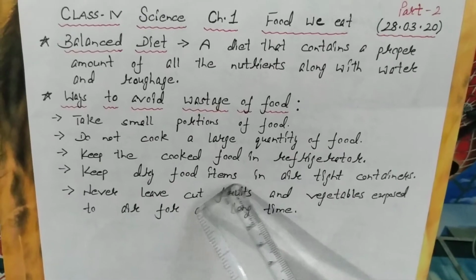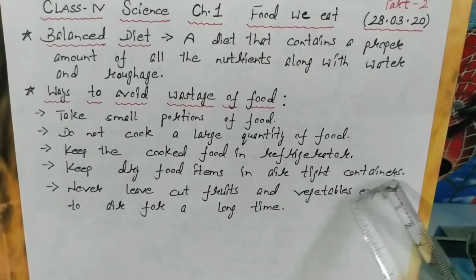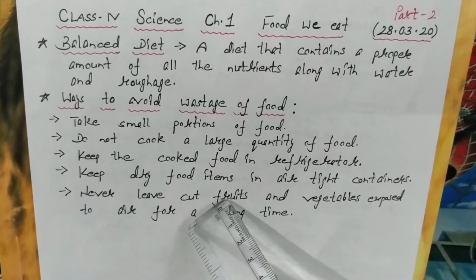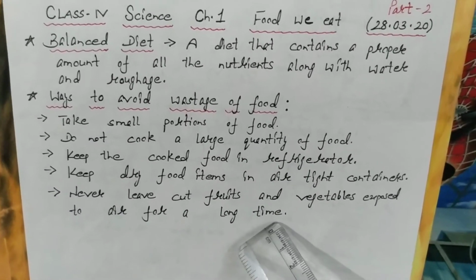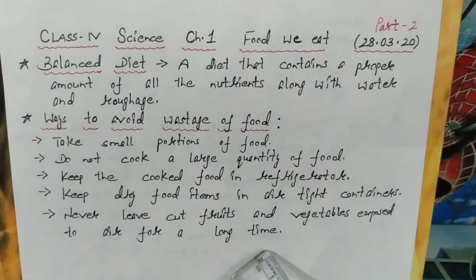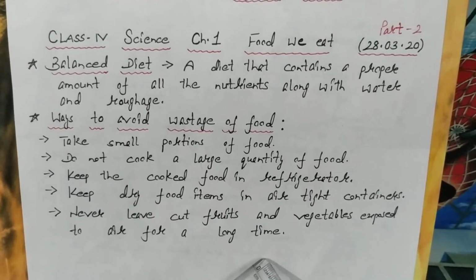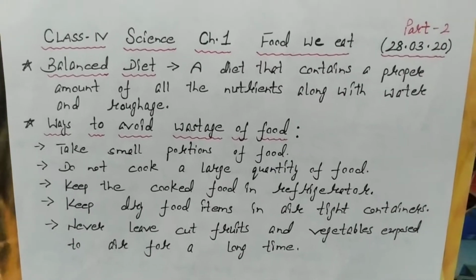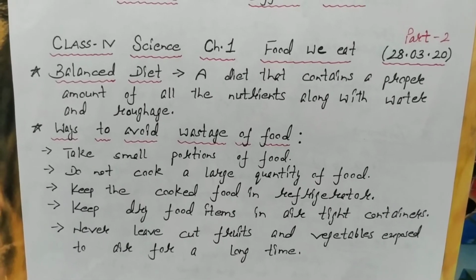Keep dry food items in airtight containers so that they will not get spoiled. Never leave cut fruits and vegetables exposed to air for a long time. They can get spoiled by the germs or microbes which are present in the air. So this is the balanced diet and ways to avoid wastage of food.